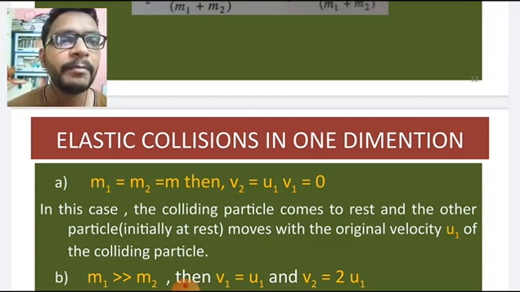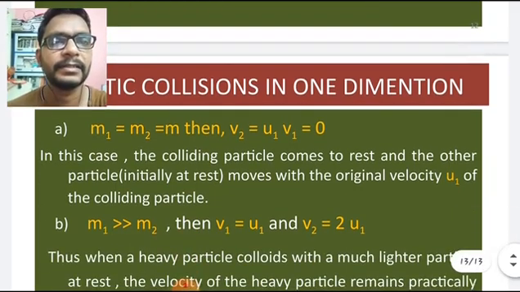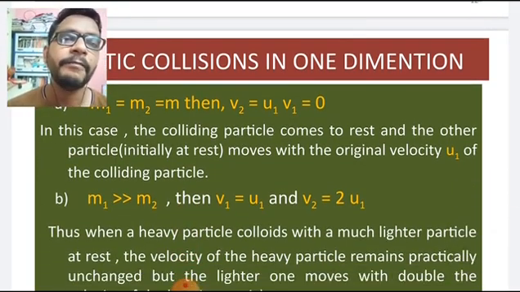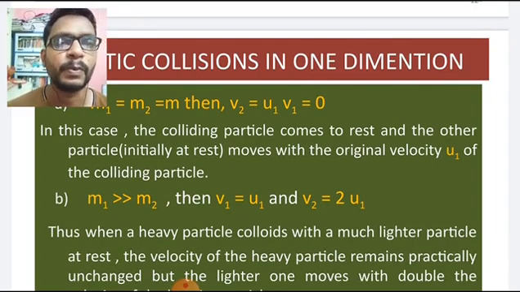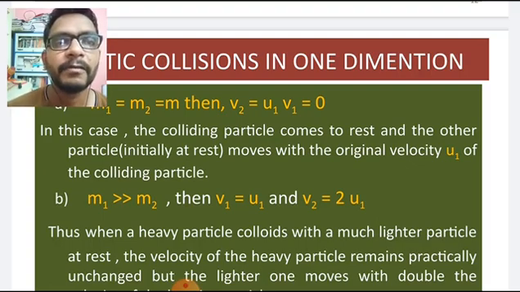In this case, the colliding particle comes to rest and the other particle moves with the original velocity u1 of the colliding particle. So that is one case. In the second case, if m1 is greater than m2, so the mass of the colliding particle is more than the second body, in this case v1 is equal to u1 and v2 is equal to u1.